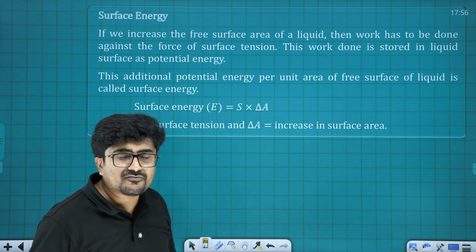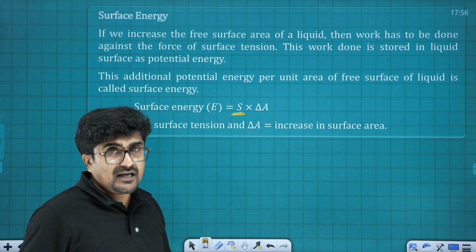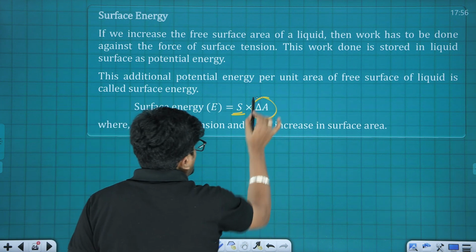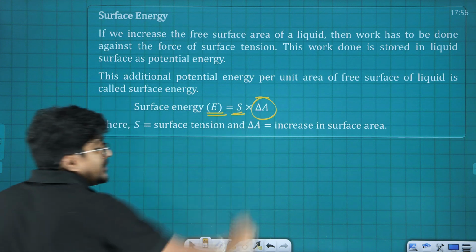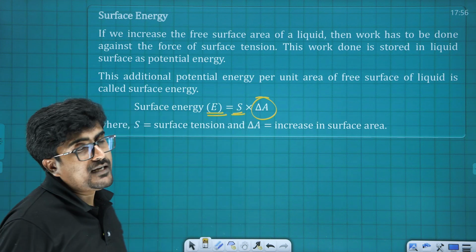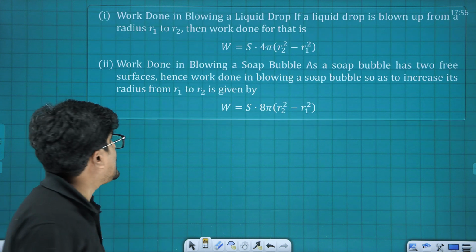And how do we calculate surface energy? If surface tension is given as capital S and change in area is given as delta A, then the surface energy is going to be S into delta A.